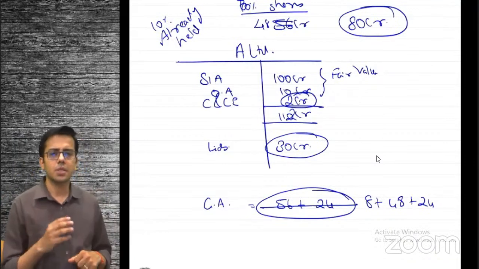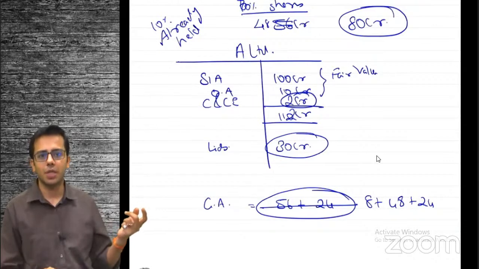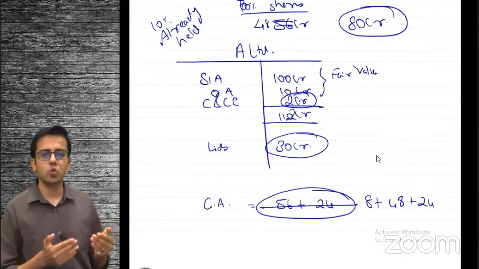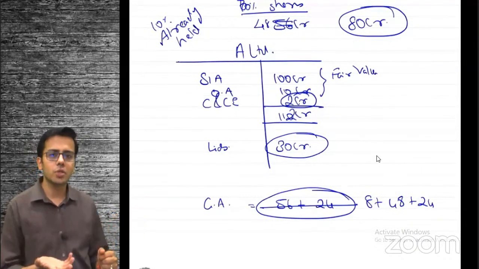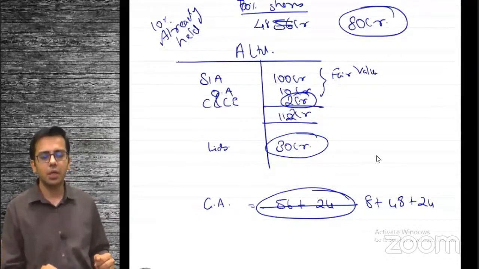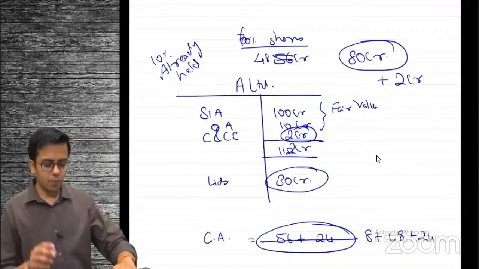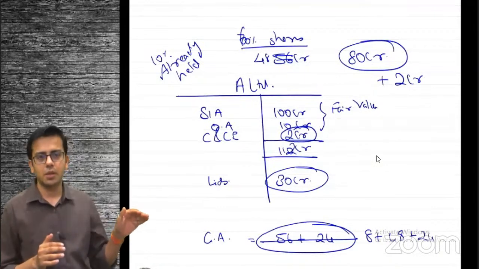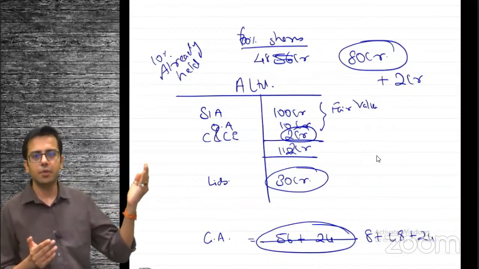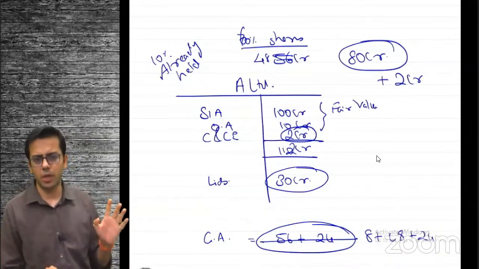So when you come and purchase this entity, what I'll tell you is: pay me this 2 crore rupees extra. Why will I ask for that 2 crore extra? Because it is kept in the bank account. I will withdraw those 2 crore and take them along with me, and you will have to use the same bank account. So ultimately, when you are buying the company, you are paying 80 crore plus 2 crore. But what you have purchased is basically 80 crore worth of business or assets, single individual identified asset, other assets minus liability. You have paid 2 crore extra for that cash and cash equivalent balance.